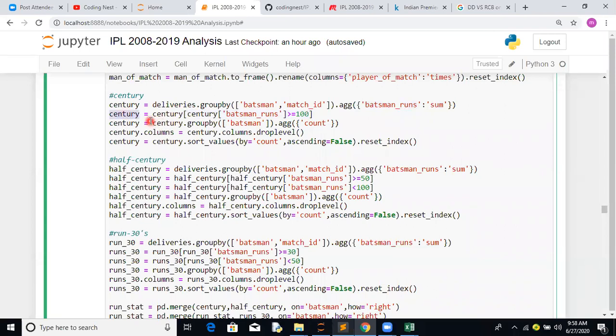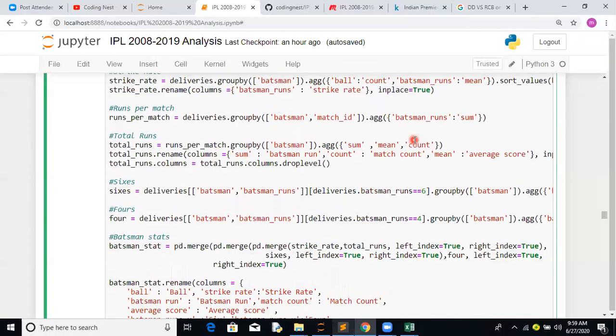Then we are doing that aggregate operation. For each and every batsman, we are doing an aggregate count of it, so batsman and a count of it. Century dot sort values by count, ascending equals False, reset index.